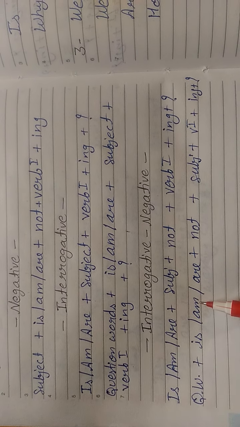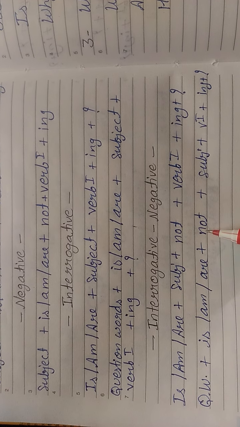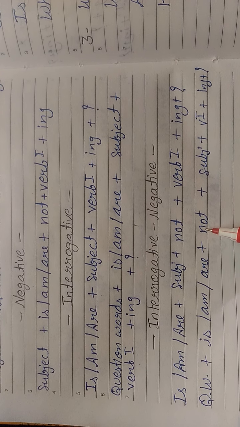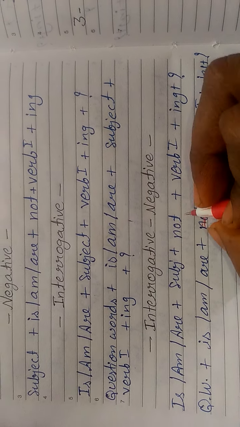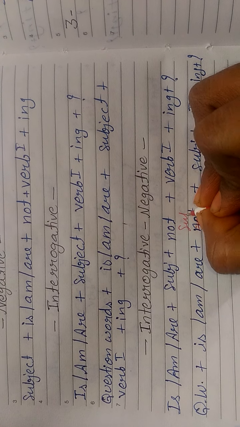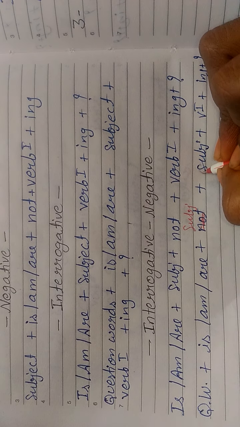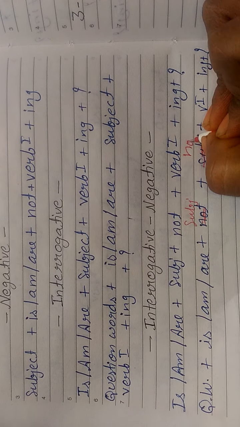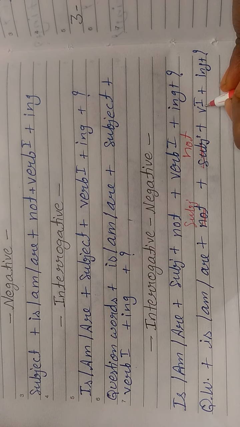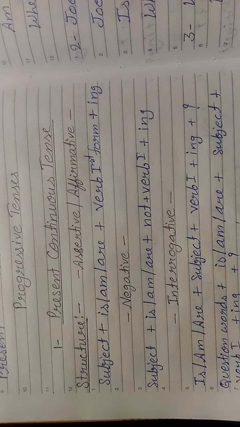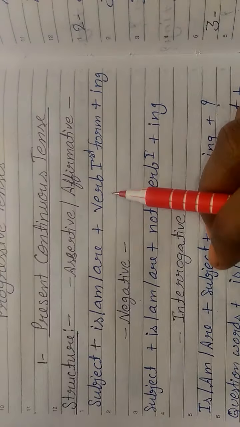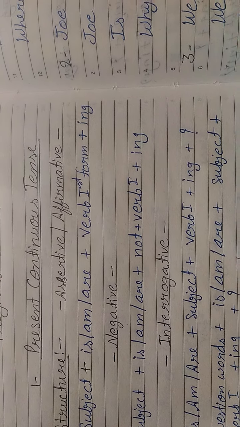Question word, auxiliary verb, here a little correction is needed, subject, right, and then not, verb first form ing participle, and then question mark. So students, these are the structures which you need to follow while forming continuous sentences, okay?